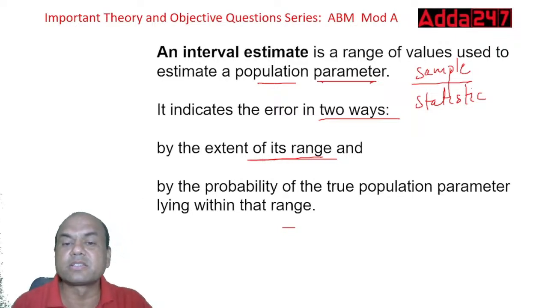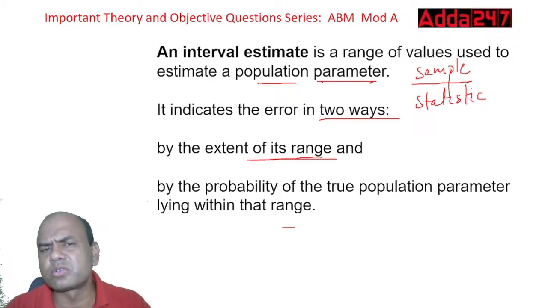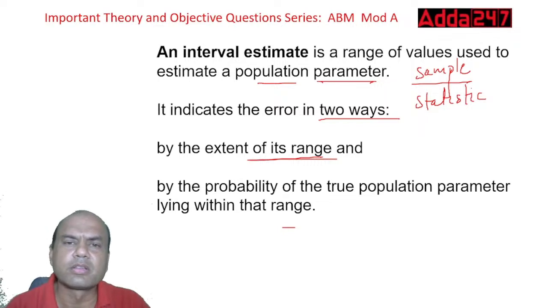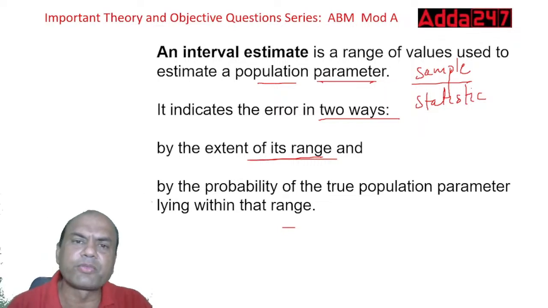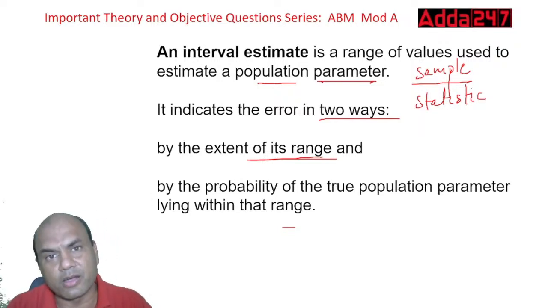Extent of its range. Now if tomorrow I give you this range, India will score, I think, 0 to 500. Within this range, it will definitely score. You'll say, what a foolishness it is, right? Because if I'm telling you 0 to 500, definitely it will be between 0 to 500.